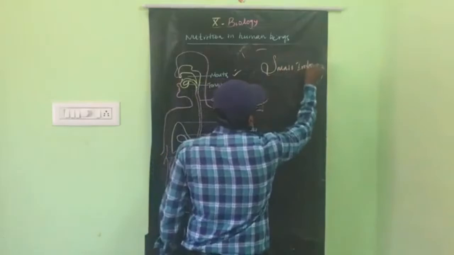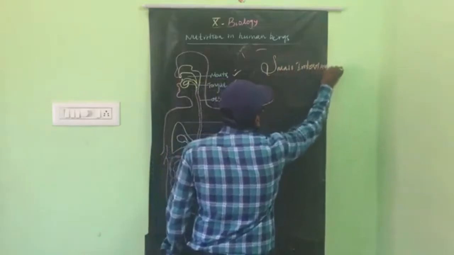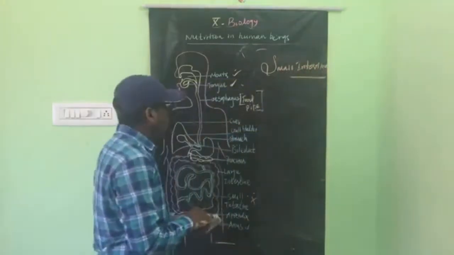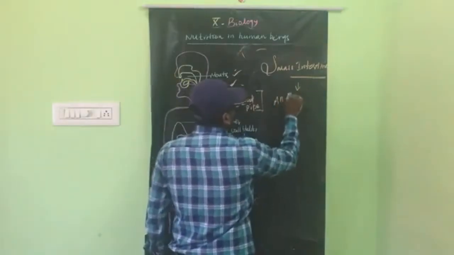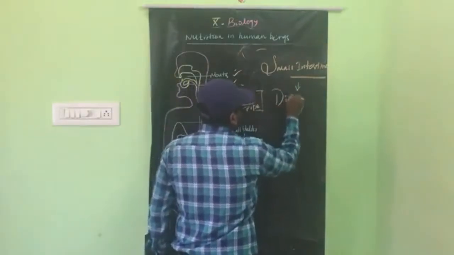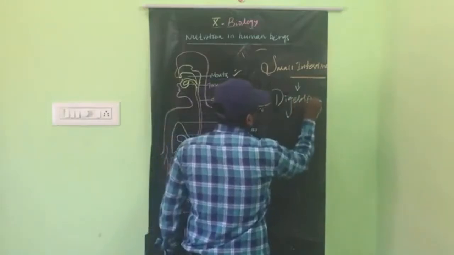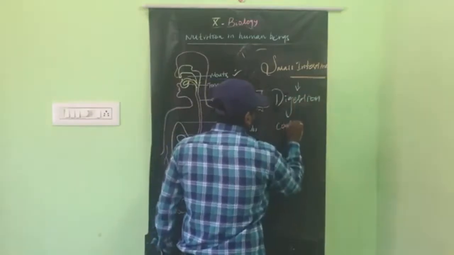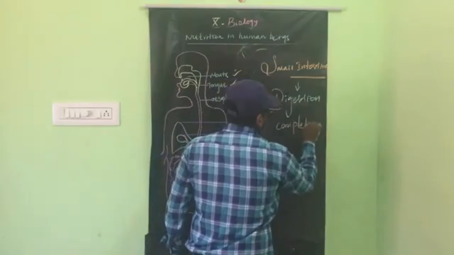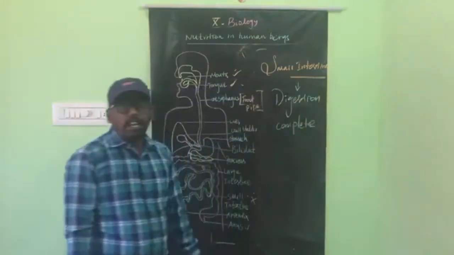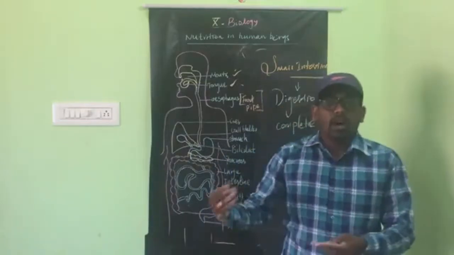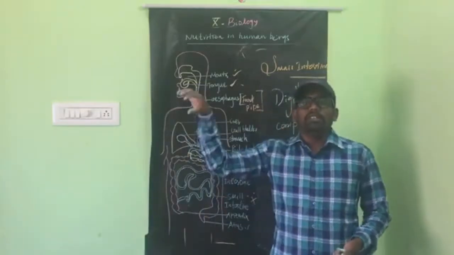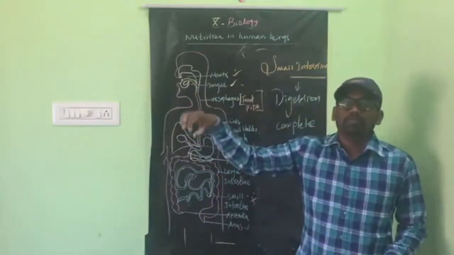Small intestine. In the small intestine, all the digestion is completed. So what is digestion? We discussed already. Digestion means to break down the complex food particles into simpler and absorbable form.